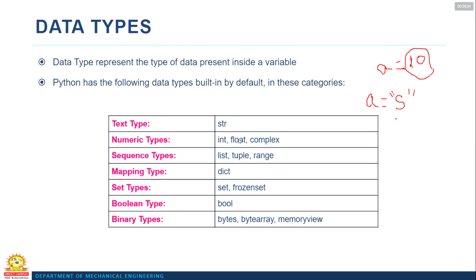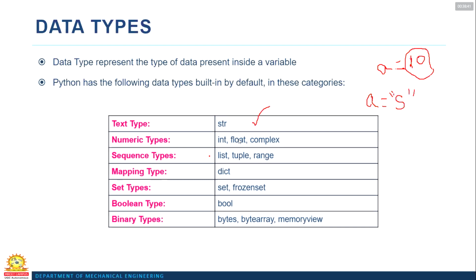Okay, we'll see here. There are different types of data types. The text type is for string. In the previous one, in C language, it was for character. Here, it is considered as a string. Numerical types are for numbers: int, float, and complex.